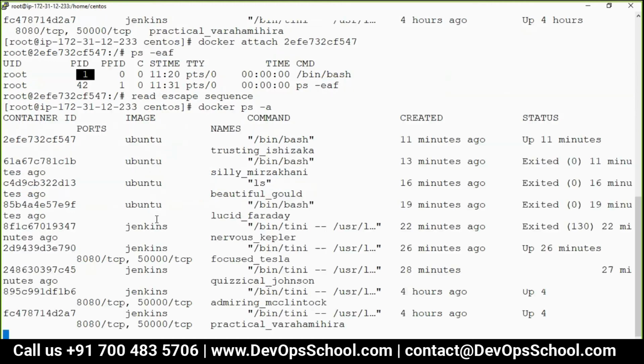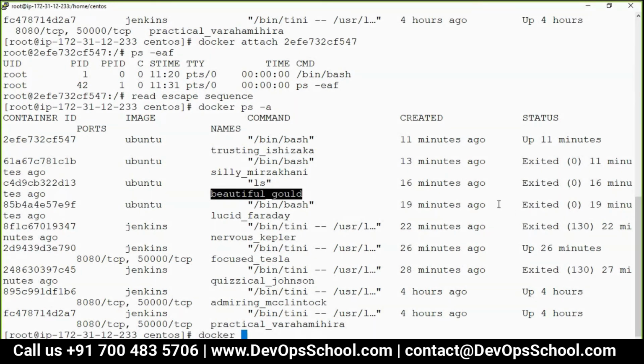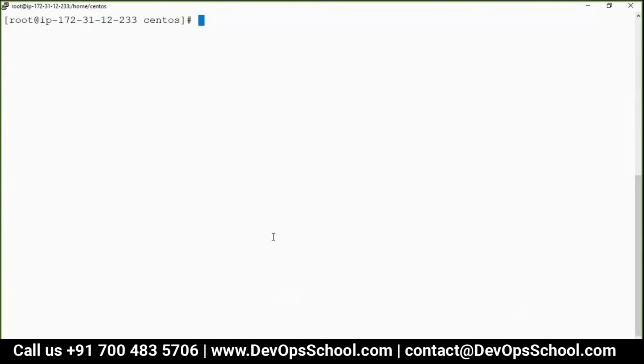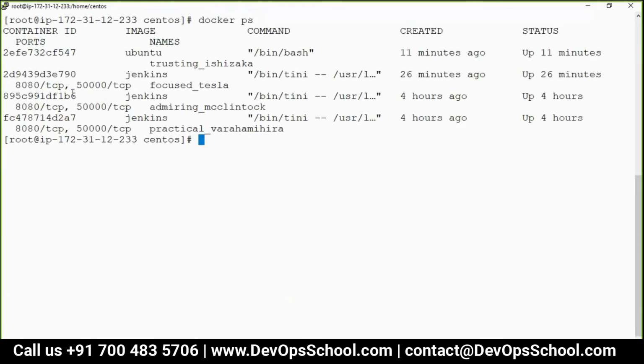Docker ps -a. So now can I attach to this container? Not this, these have all exited. Let me do one thing. Docker ps. Can I attach to this container, where will I go? Bintini. Yes, you got this. So here if I attach to this, I will go to Bintini.